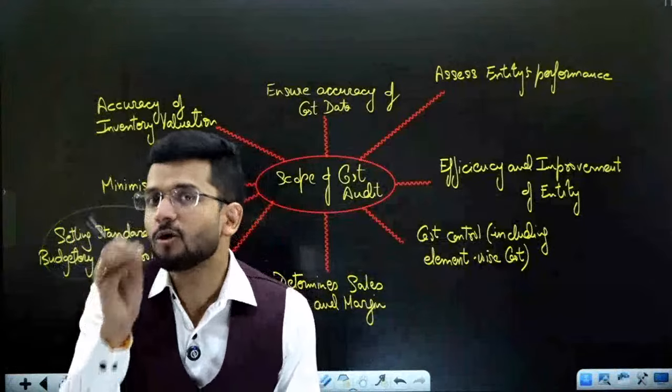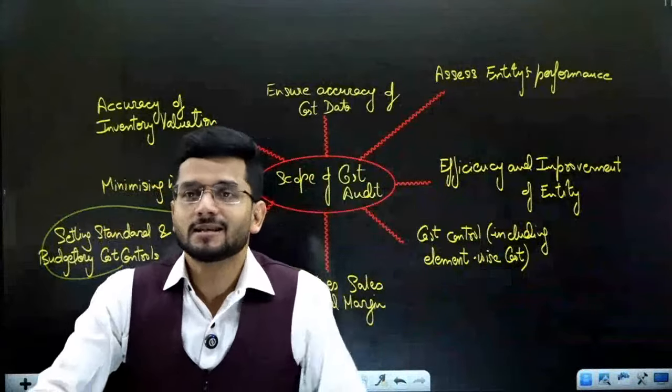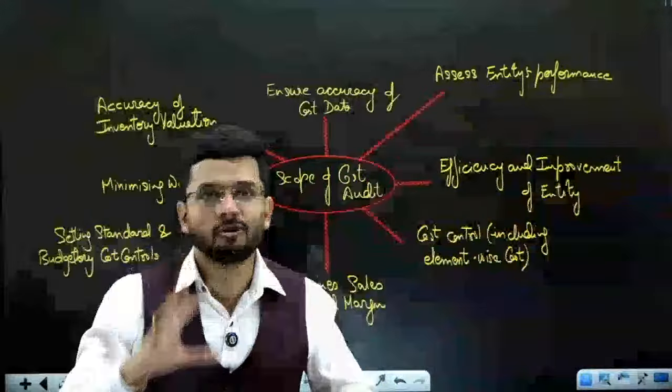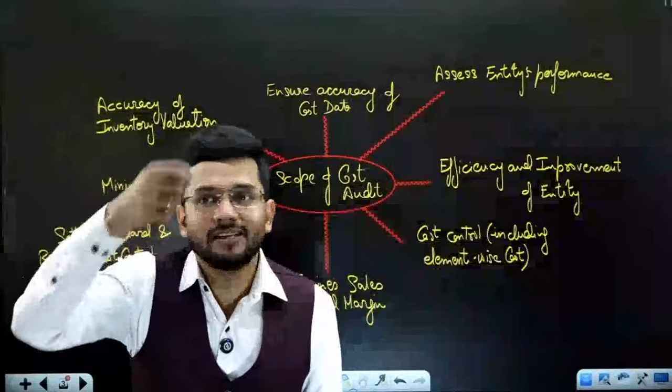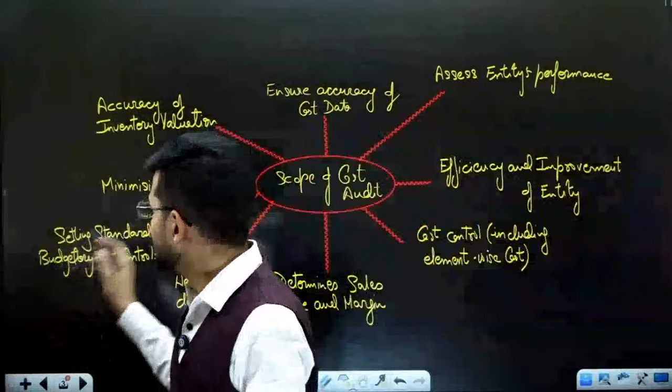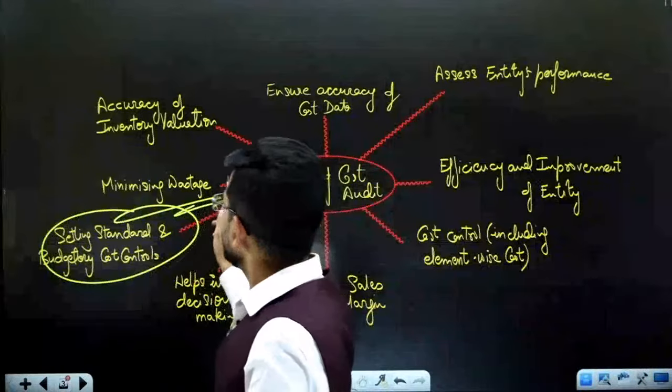And after reading the cost audit report, the management should get some actionable insights into what is to be done and what is not to be done, whether budgets are being followed or not, and what steps we need to take to follow those budgets, to control the cost. All these things are a scope of the cost auditor.